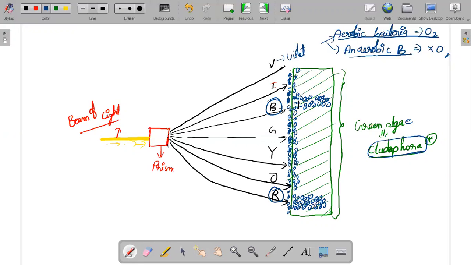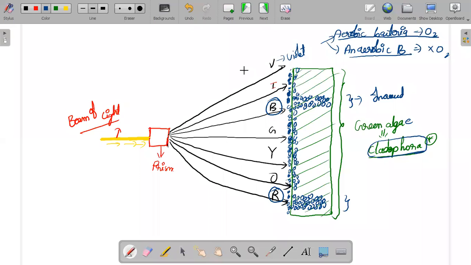What he observed is that the bacteria present at the blue and red area, their number has been increased very fast.